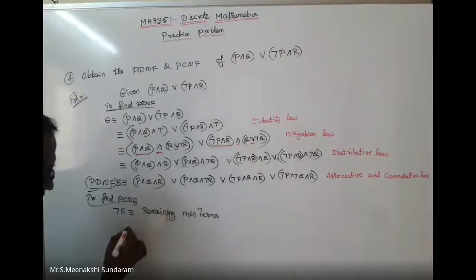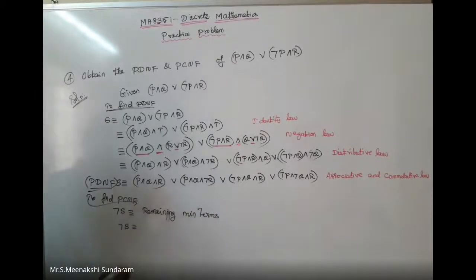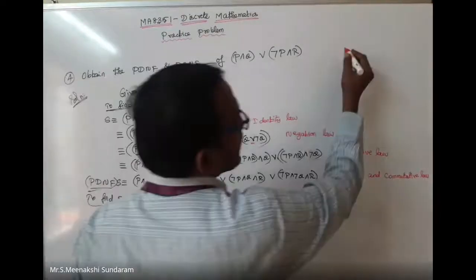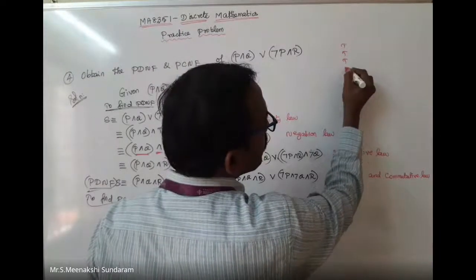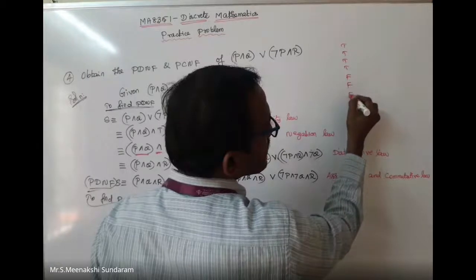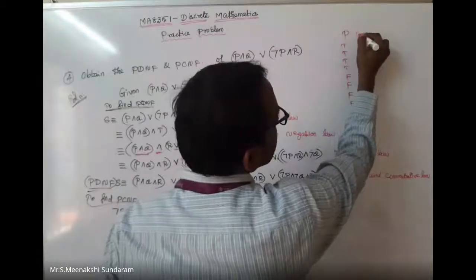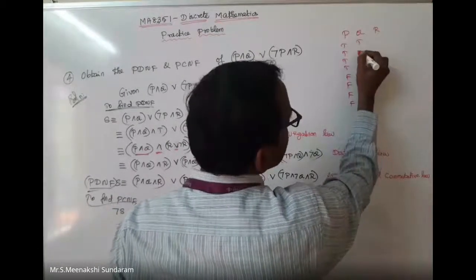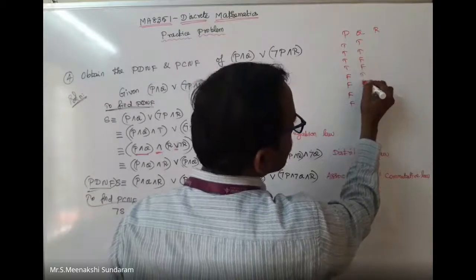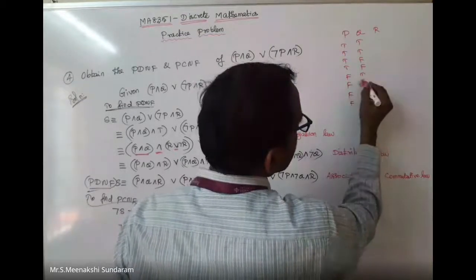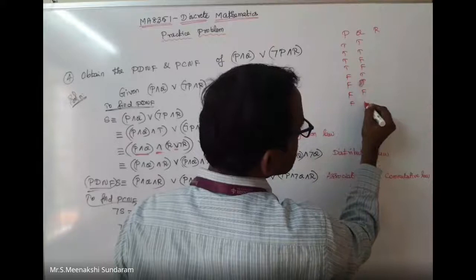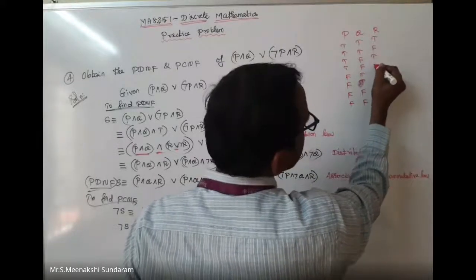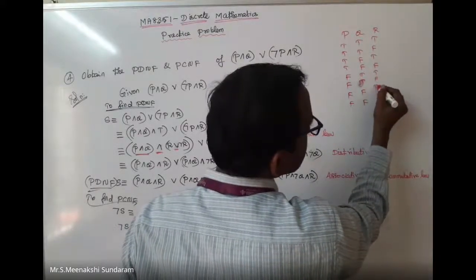Remaining min terms meaning other cases. Totally you can write 4 cases. Normally you can write true, true, true, true, false, false, false, false. That is the value of P, Q, R. Here true, true, false, false. True, true, true, true, false, false. True, false, true, false, true, false, true, false.